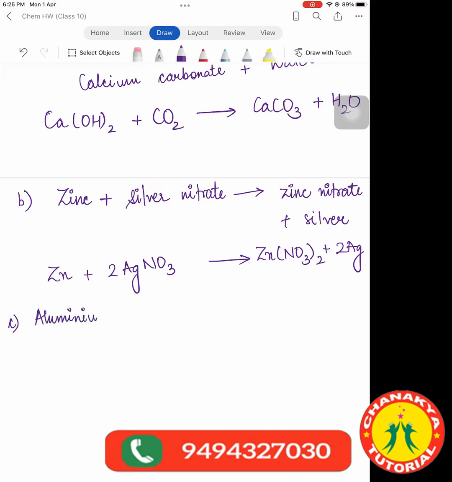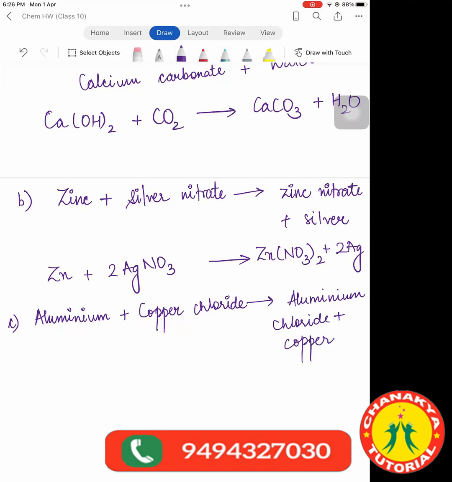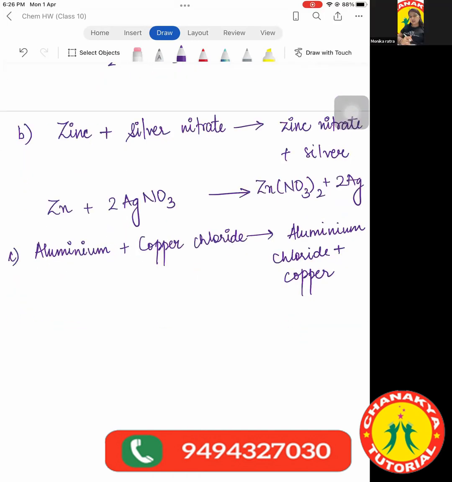Then Meher. Yes, ma'am. The question is aluminium plus copper chloride gives aluminium chloride plus copper. Tell me the answer. Ma'am, I have to do it. Why haven't you done it? Ma'am, I was travelling. I was at my relative's house for the whole week. Okay.